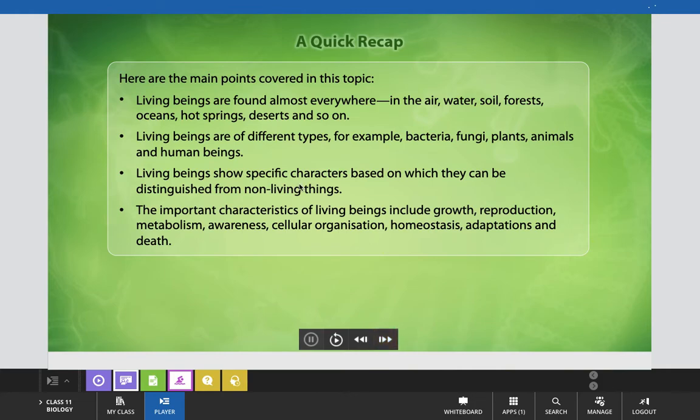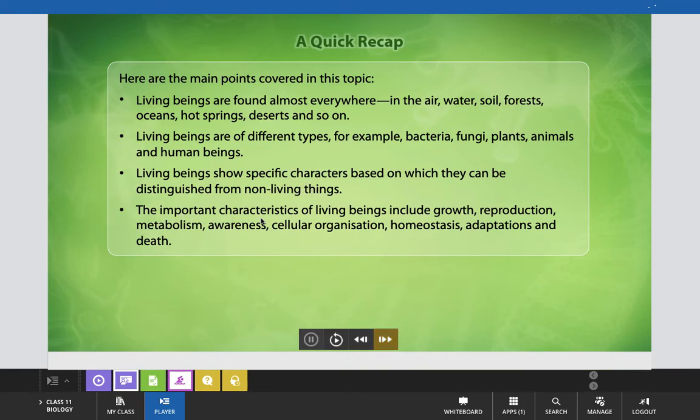And growth is also one contradictory characteristic of the living, where sometimes growth can be seen in the non living also. In the same way, movement: non-living objects can also move. Not only living objects, but non-living objects can also move. That's why movement, growth, even reproduction cannot be considered as fundamental characteristic features.